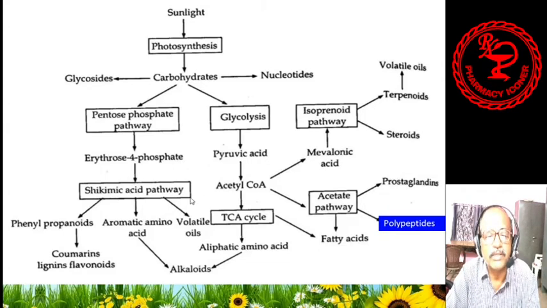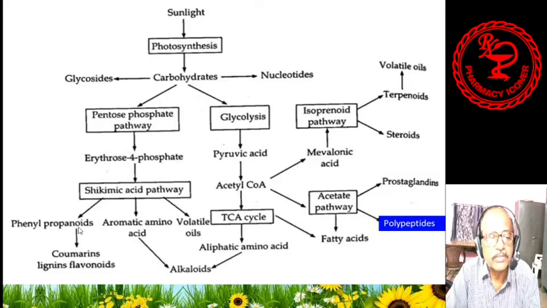This pathway is required for your study, because it is in your syllabus. We will discuss it later on. Through this pathway, phenylpropanoids, aromatic amino acids and volatile oils are produced.